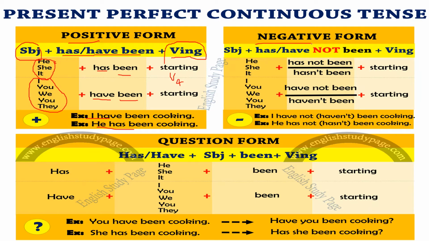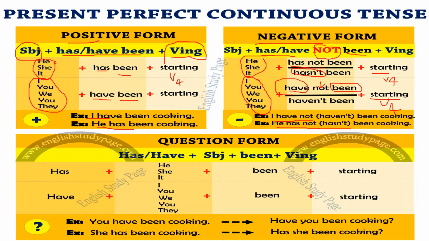Next, negative formation. What do we need to do in negative formation? Just add the negation word not between has or have and been. See, he, she, it has not been, hasn't been. We can also use that. Starting before we are using here, right? I, we, you, they. You can see we are using have with them, and after that, between have and been, we are using the negative word not, and then V-ing. For example, I have not been cooking, or else I can use I haven't been cooking. He has not been cooking, or else we can use he hasn't been cooking.